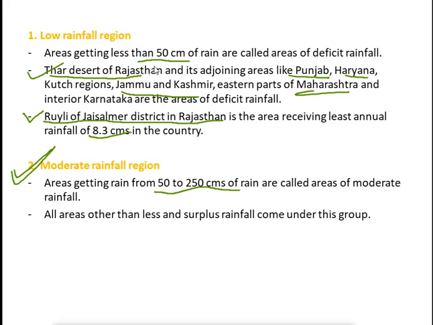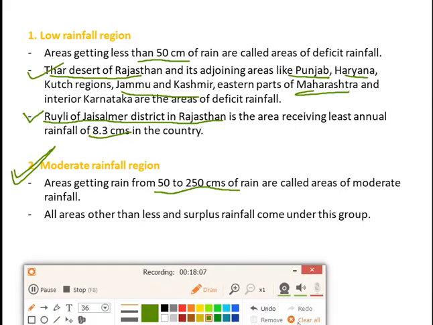The first one we have read: the areas which receive rainfall less than 50 centimeters are called low rainfall regions, and the areas which receive rainfall between 50 to 250 centimeters are called moderate rainfall regions. All areas other than low and surplus rainfall come under this group, right? In three categories we have divided our country on the basis of rainfall: low rainfall region, moderate rainfall region, and surplus rainfall region. So the moderate rainfall region will come in between low and surplus.